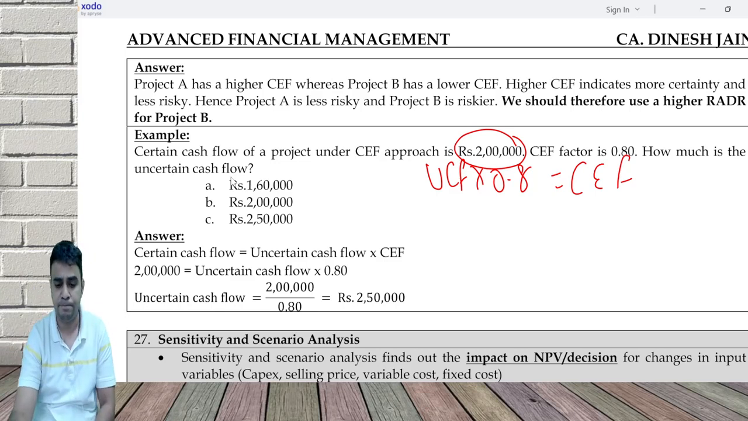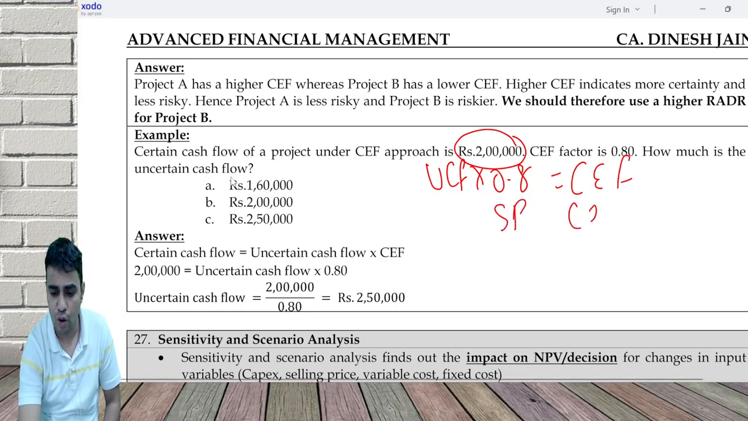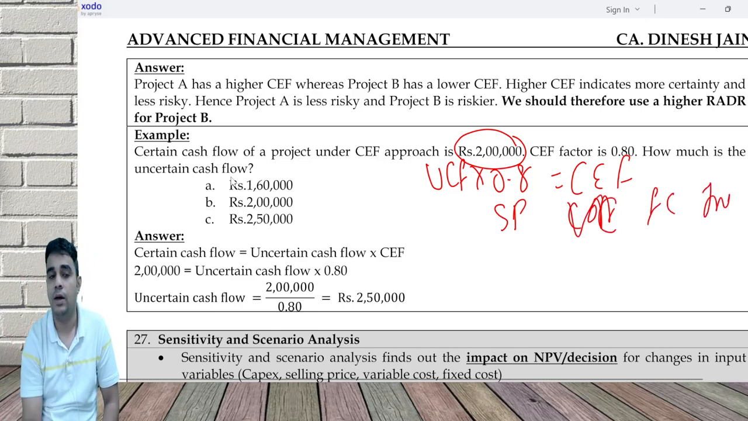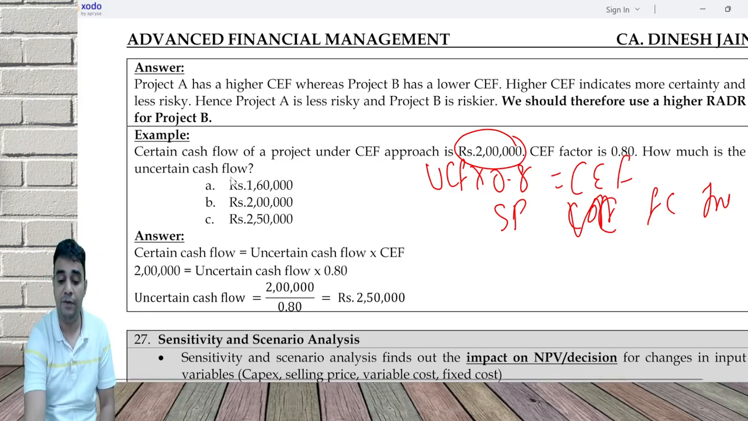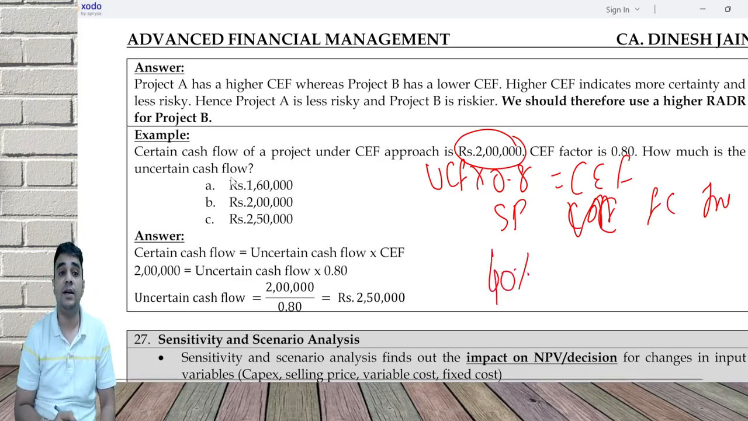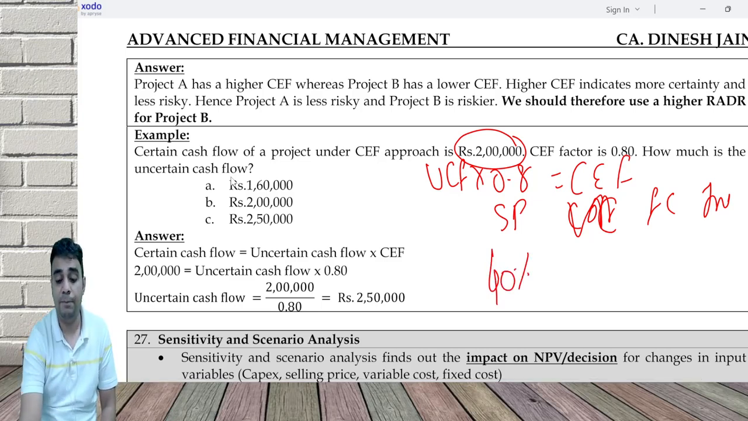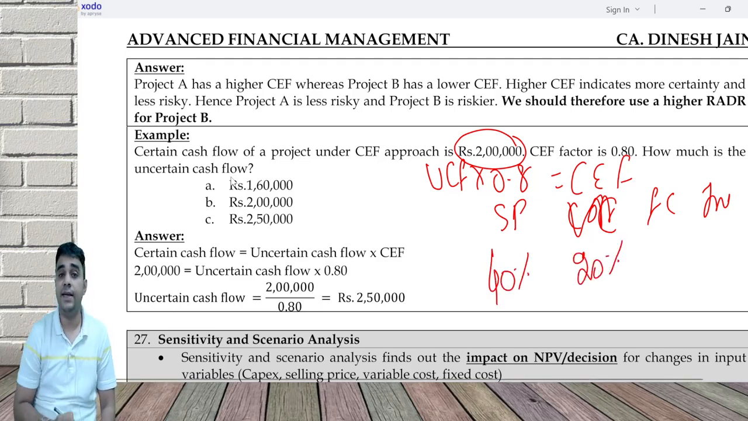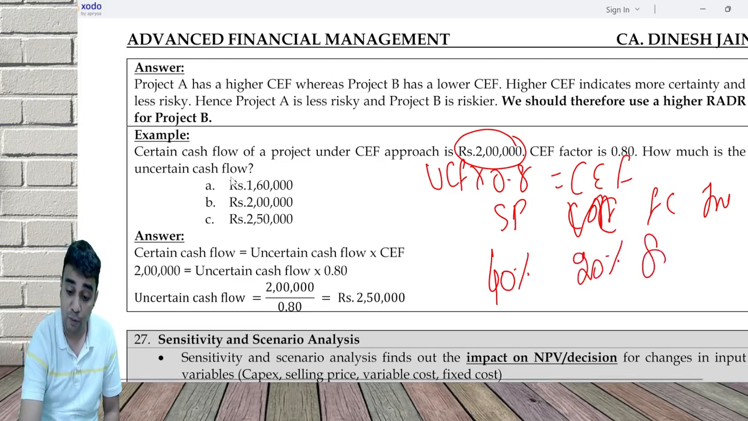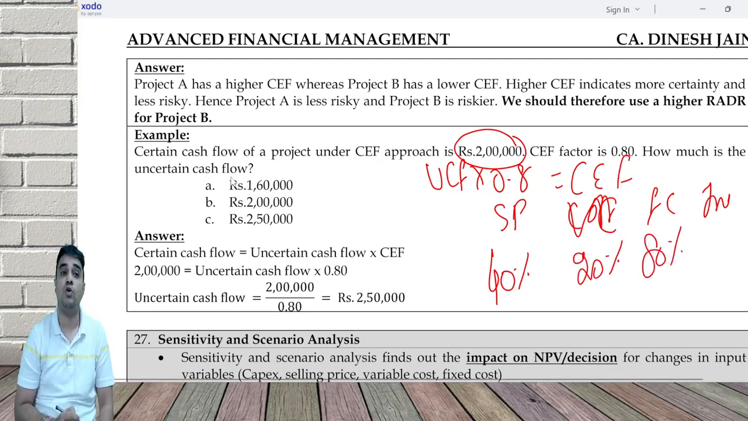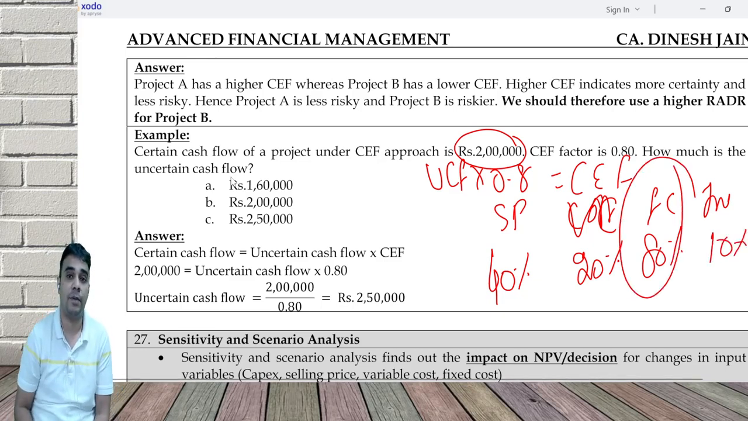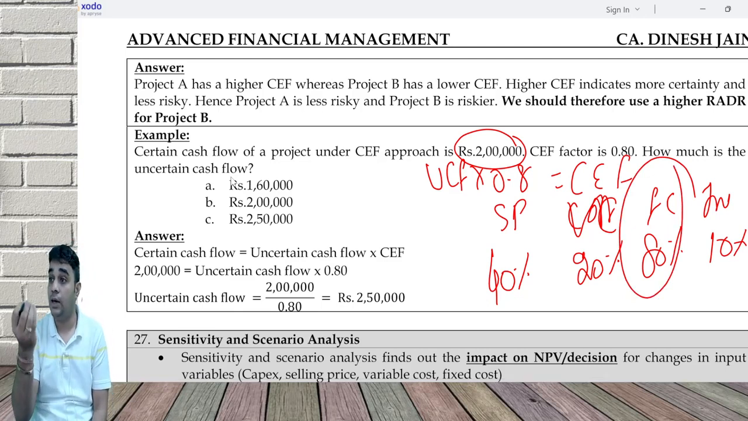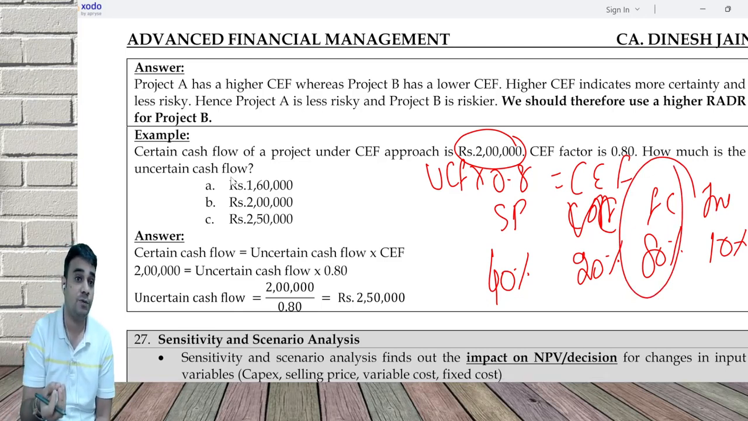So what I did is, for selling price, variable cost, fixed cost, and initial outflow, I changed each of them by 5%. When I changed selling price by 5%, my NPV went down by 40%. When I increased variable cost by 5%, my NPV went down by 20%. When I increased fixed cost by 5%, my NPV went down by 80%. And when I changed my initial outlay by 5%, my NPV changed by 10%. This is the most problematic for me, because if fixed cost changes only by 5%, NPV will change by 80%.